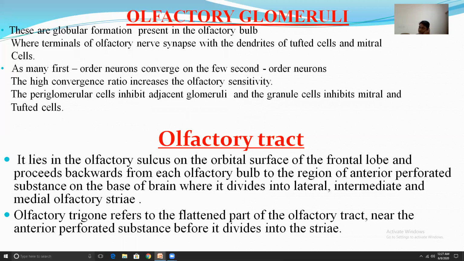Now we discuss the olfactory tract. It lies in the olfactory sulcus on the orbital surface of the frontal lobe and proceeds backward from each olfactory bulb to the region of the anterior perforated substance at the base of the brain, where it divides into lateral, intermediate, and medial olfactory striae. The olfactory trigone refers to the flattened part of the olfactory tract near the anterior perforated substance before it divides into striae.